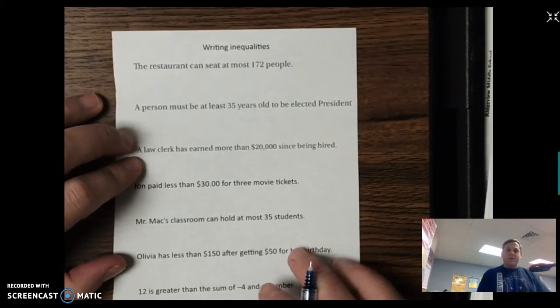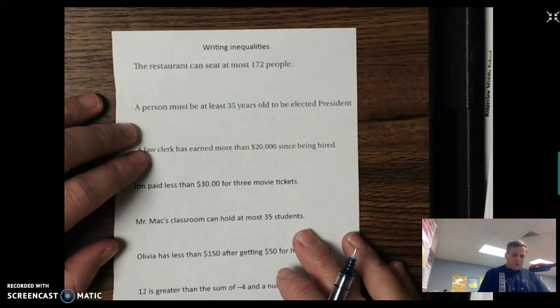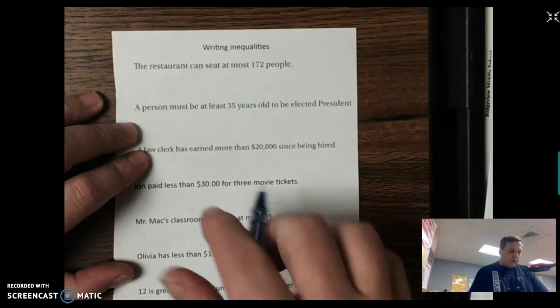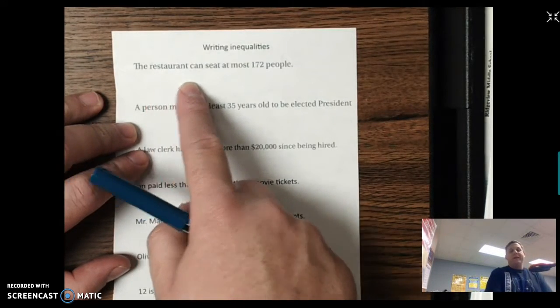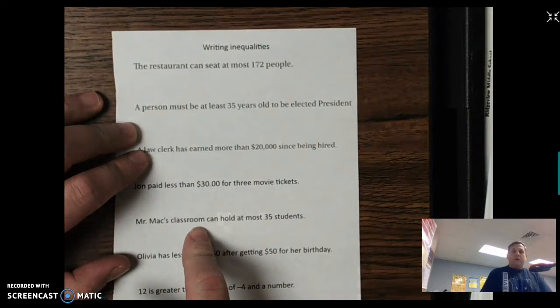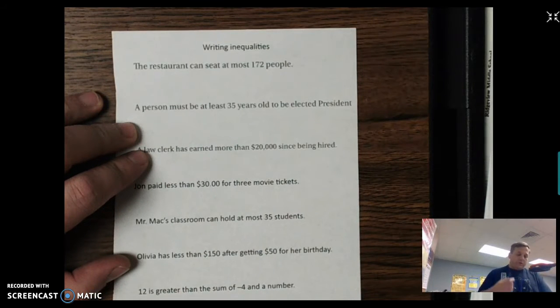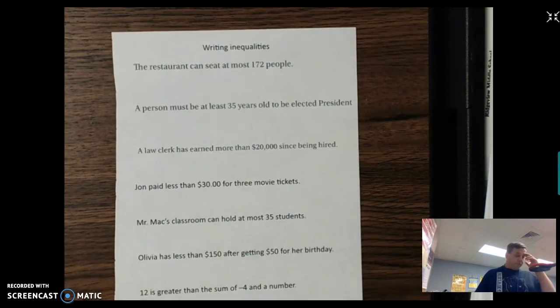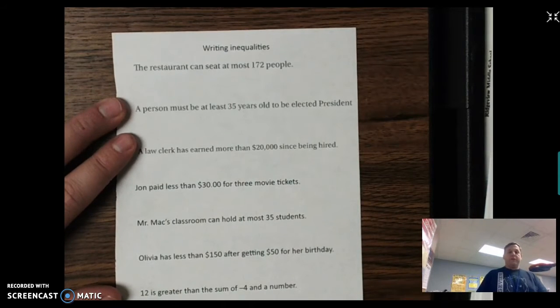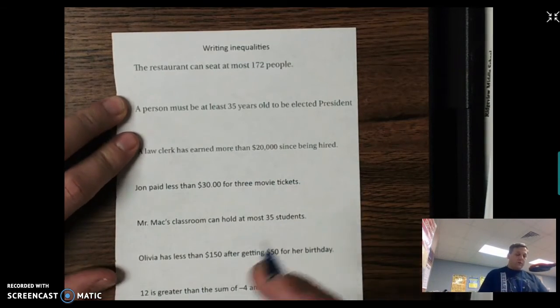Good afternoon. We're going to start with writing inequalities, which is what we ended class on today. So we're going to look at these problems and write the inequality that goes with them. If you want to go ahead and pause your video and see how many you can do on your own, that will be more helpful than just copying what I do. So go ahead and pause your video. And now that you have restarted your video, we're going to go through some of these.